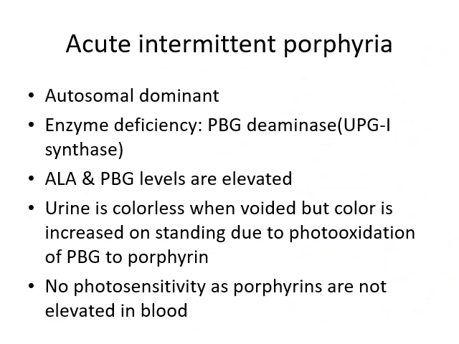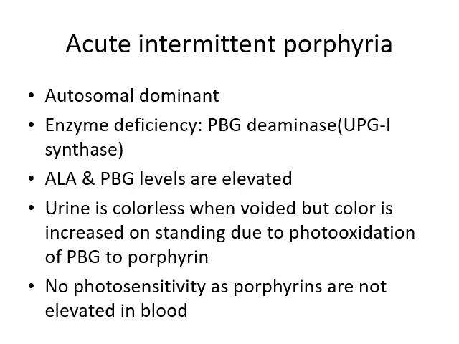Now we'll focus mainly on acute intermittent porphyria. I said the deficiency is PBG deaminase, also known as UPG1 synthase. Suppose this enzyme deficiency occurs, which intermediates will accumulate? The immediate intermediate is porphobilinogen, and also ALA. ALA is delta aminolevulinic acid and PBG is porphobilinogen. These two levels will be elevated.